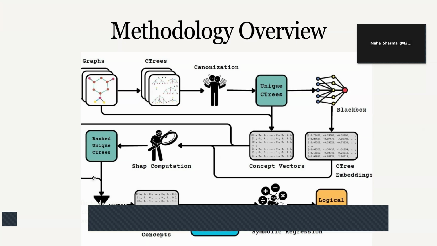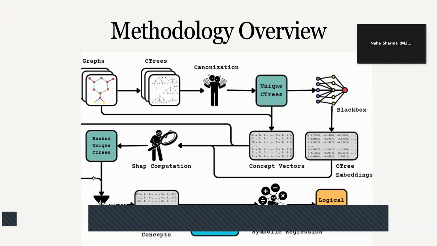Now let's dig a little deeper into it. So first we have a set of graphs of a specific use case. Suppose a chemical based data set. Once we have that, we find a computation tree of each and every node present in all the graphs. So suppose we have four graphs and each graph has around 50 nodes. That counts to a total of 200 nodes. So we find a total of 200 computation trees corresponding to each and every node of the graphs.